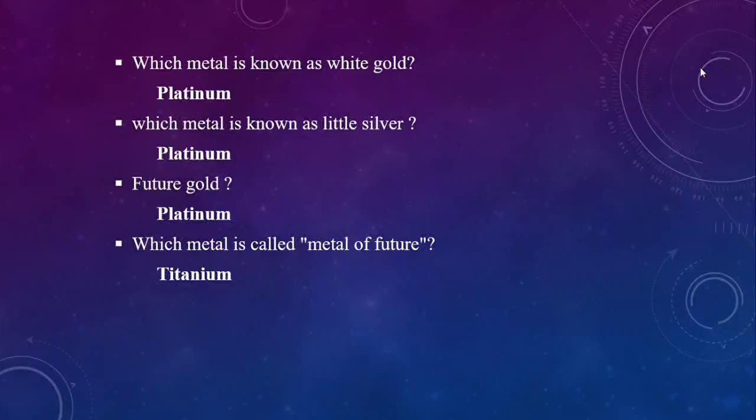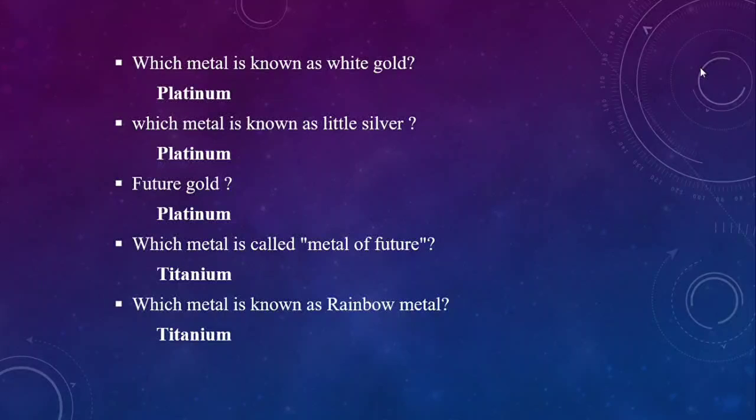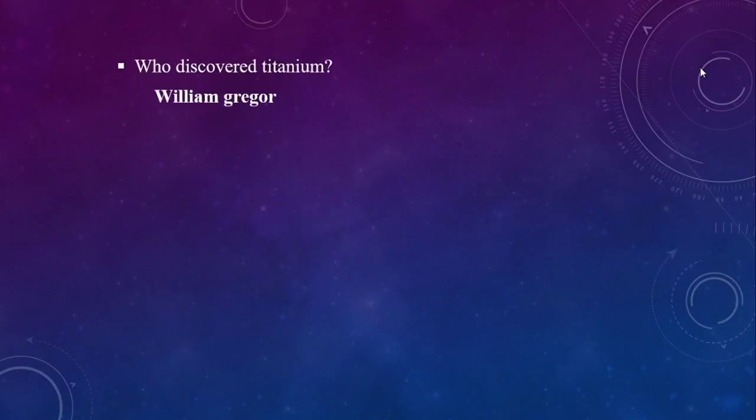And which metal is called the metal of the future? This is also a very important point. The metal of the future is titanium. We already know the future gold is platinum, the future metal is titanium, and the future fuel is hydrogen. We already discussed it previously. And which metal is known as rainbow metal? Titanium is known as rainbow metal. Who discovered titanium? William Gregor discovered titanium.